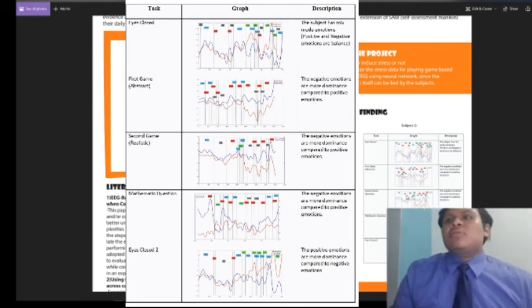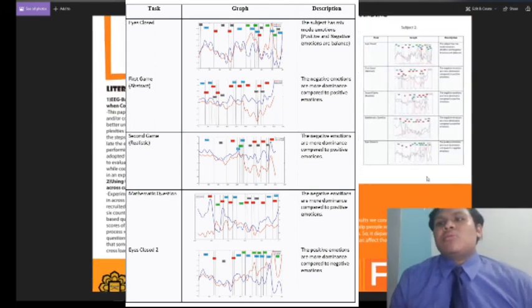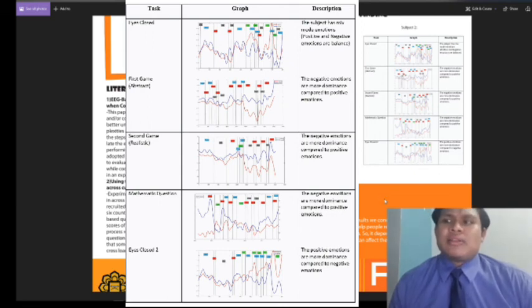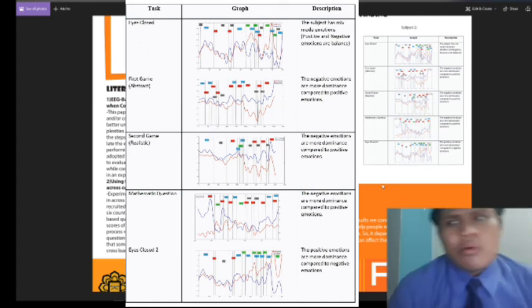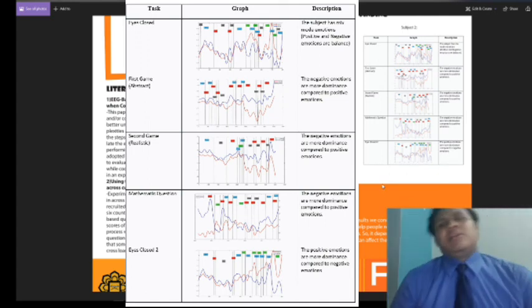So we go to the conclusion part. Based on both results, we can conclude that playing games can be a mechanism to help people reduce their stress level, and it can also induce stress. So it depends on the person on how playing games affects them in their real life.